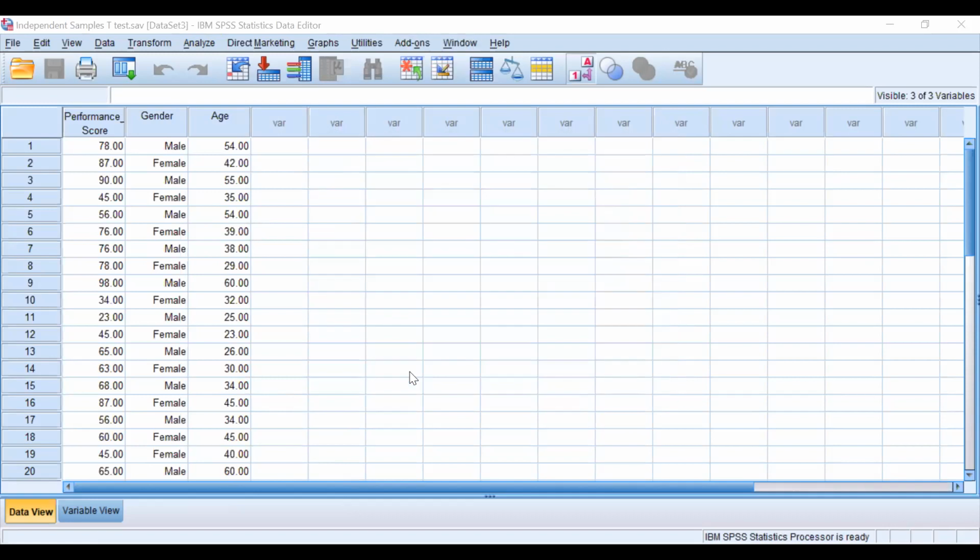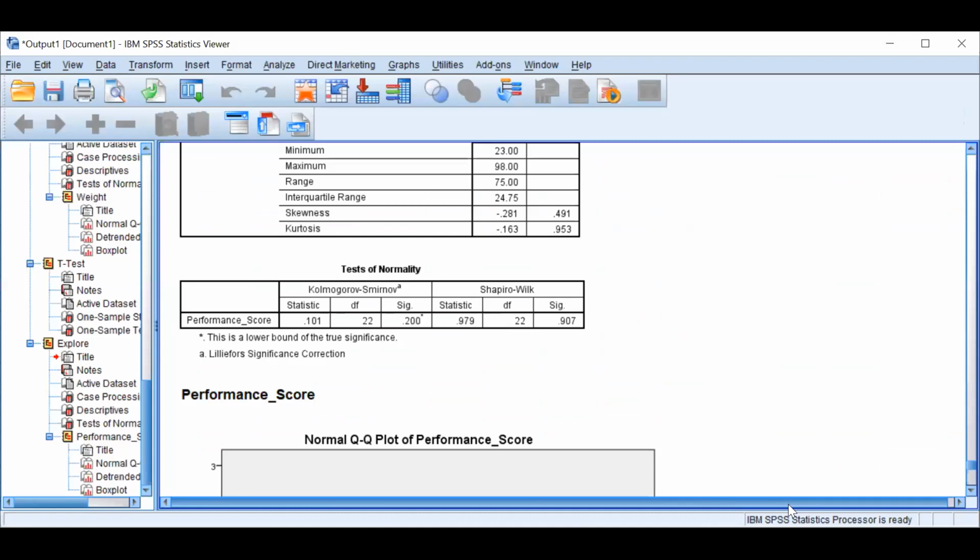So kindly guide me whether we have achieved the normality or not. Output sheet is not visible. Oh yeah, again we have to do now. Sorry. We have achieved the normality. Yes, ma'am. Significant value is more than 0.05.